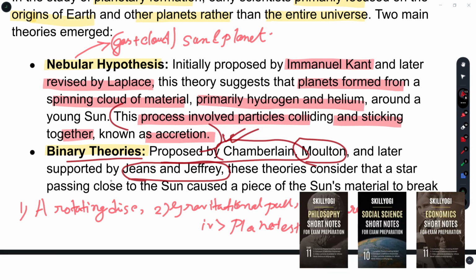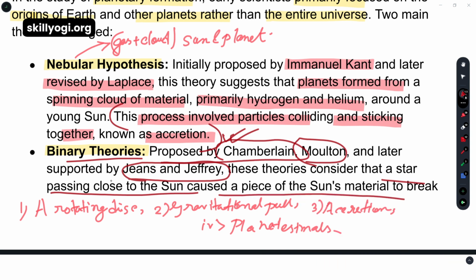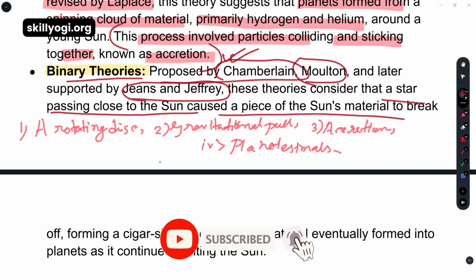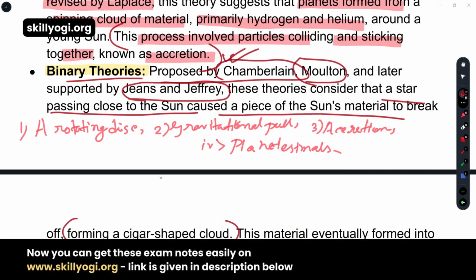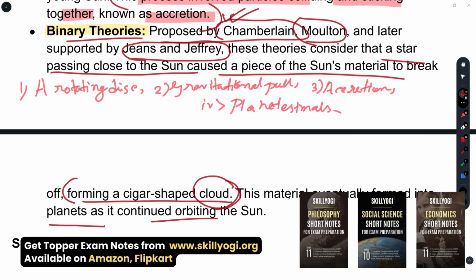This theory considers that a star passing close to the sun caused a piece of the sun's material to break off. Just now I said that a star hits the sun, causing the materials to get disjoined from the sun. The same thing is written in a different language. It forms a cigar-shaped cloud, and this material eventually formed into the planets. When these clouds break down into different pieces, they make planets which continue orbiting the sun.